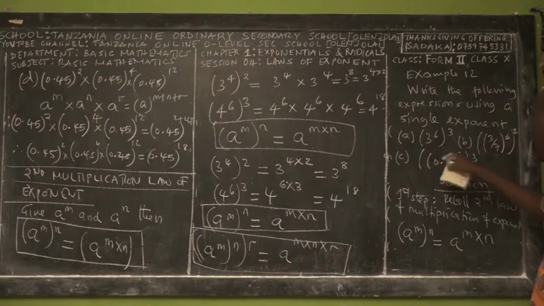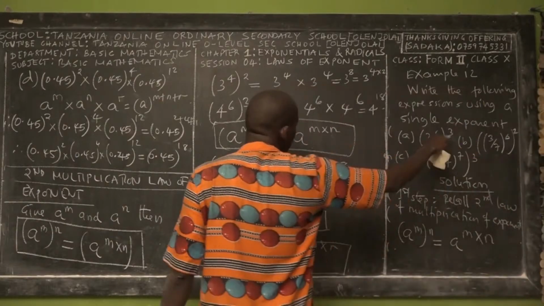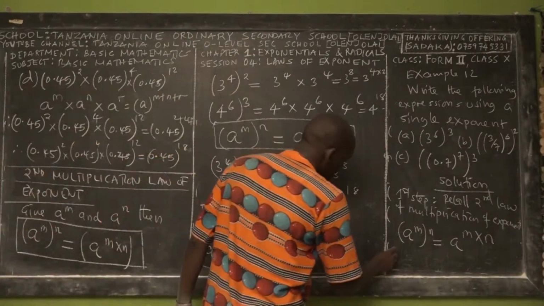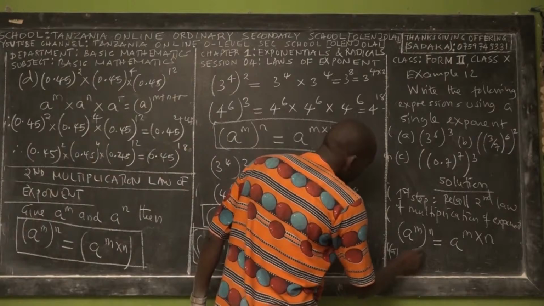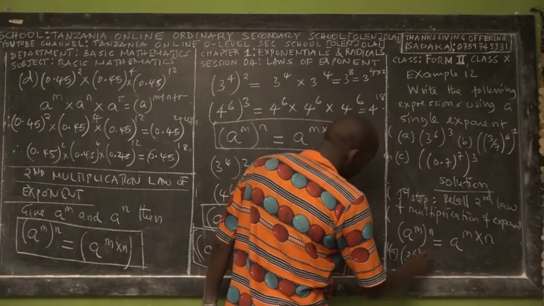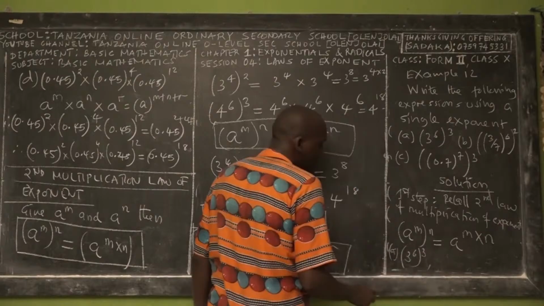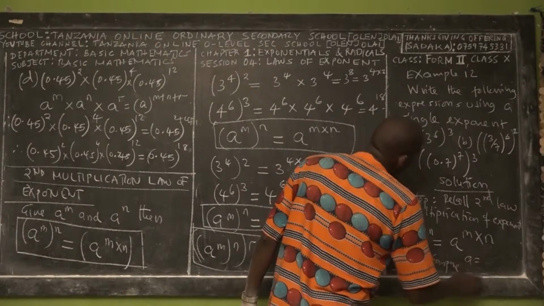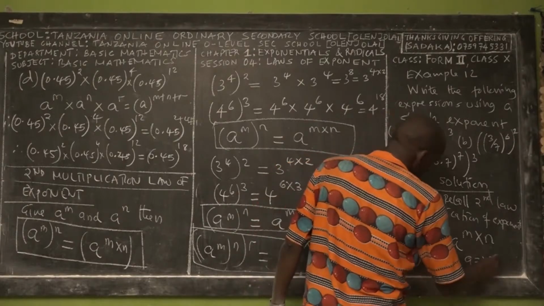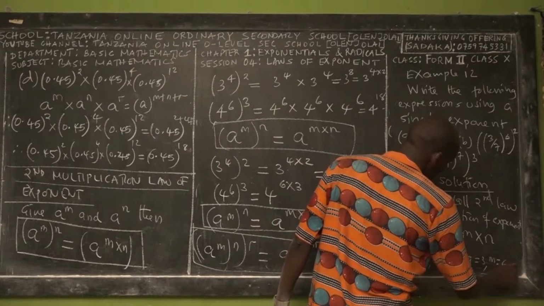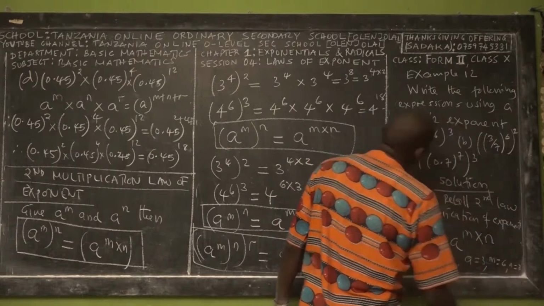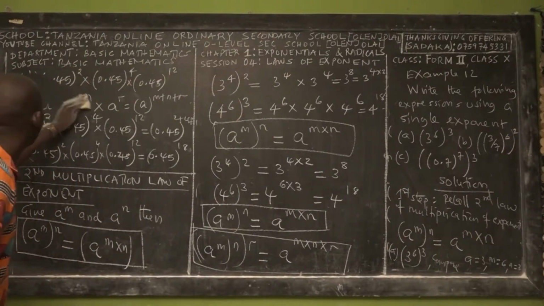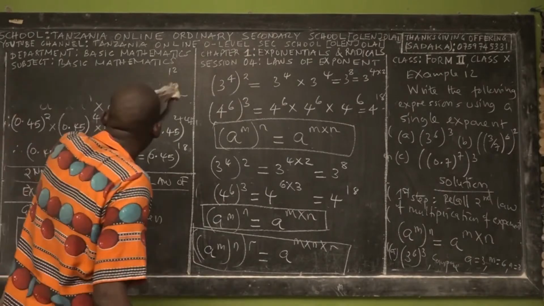So we check for Roman A: 3 power 6, power 3. So for Roman A, you are given 3 power 6, power 3. If you compare, you find a is equal to 3, m is equal to 6, n is equal to 3. Right? Yes. So you have the left hand side, you have to find the right hand side.